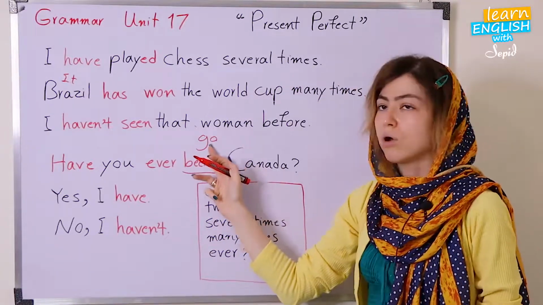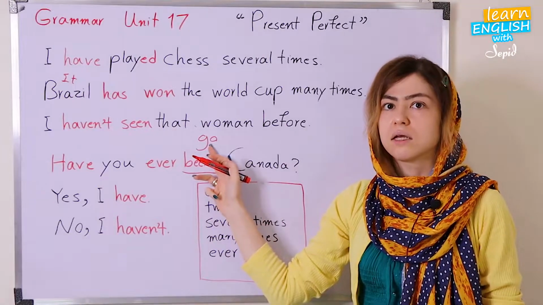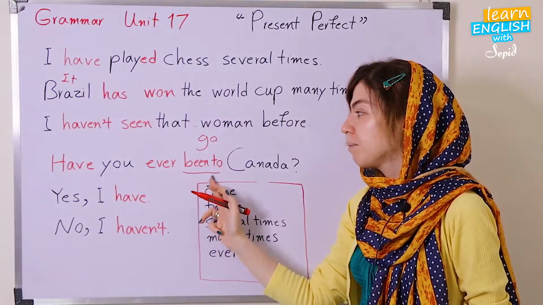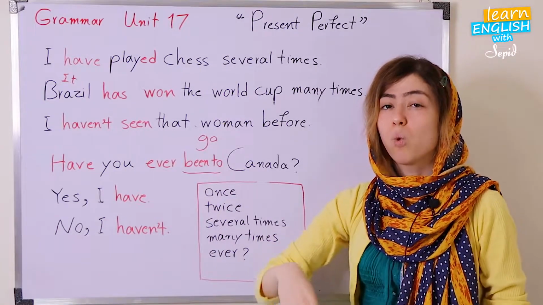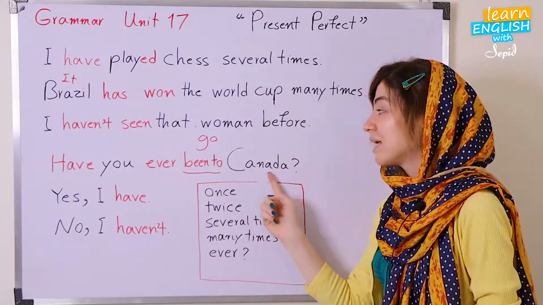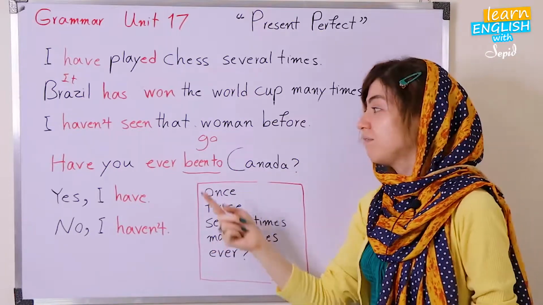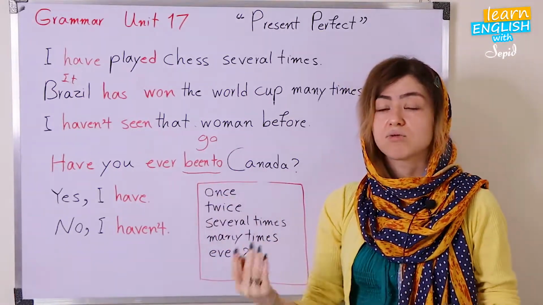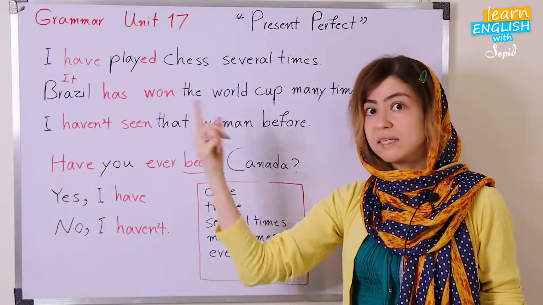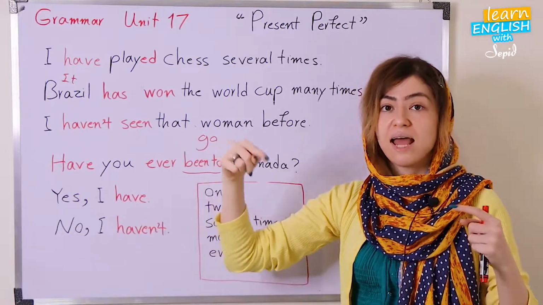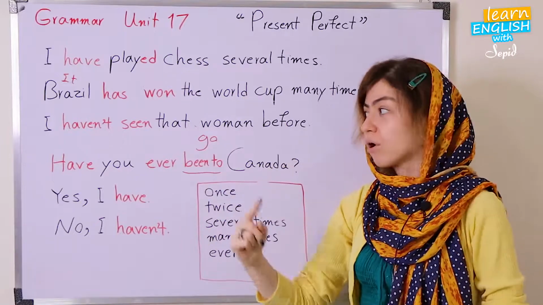Instead of go, okay, you shouldn't say gone. It's better to say been to. If you say gone, it means that somebody went and is still in Canada. But if you say been, the person understands that you are talking about your experience. You went to Canada in the past and now you are here, okay?